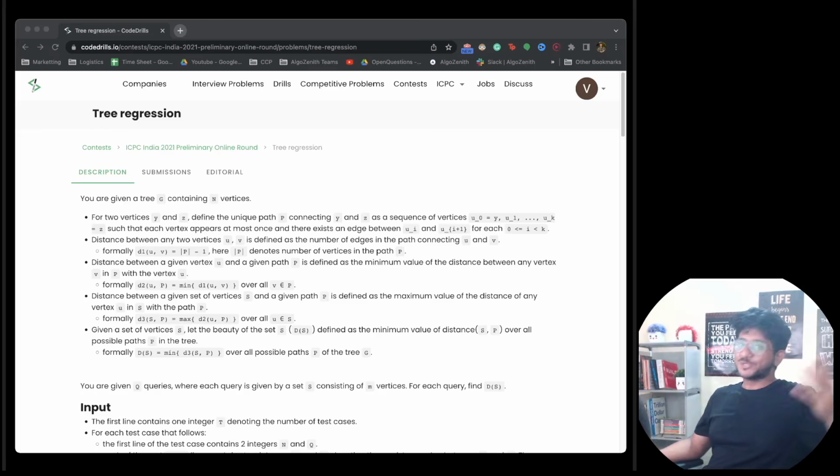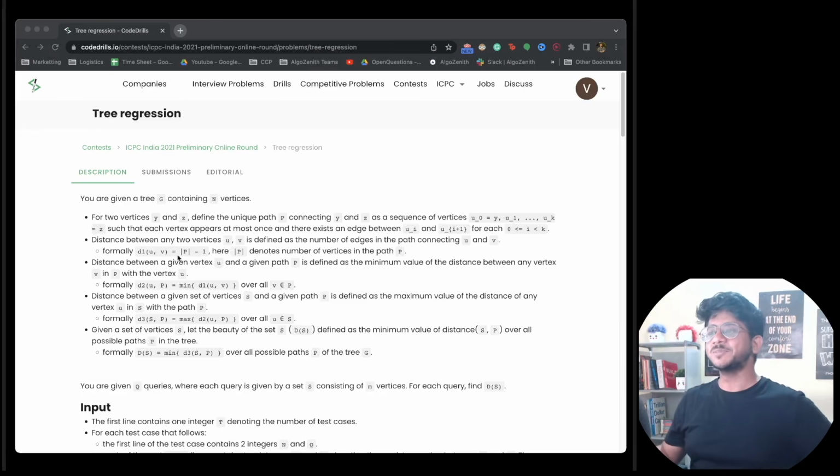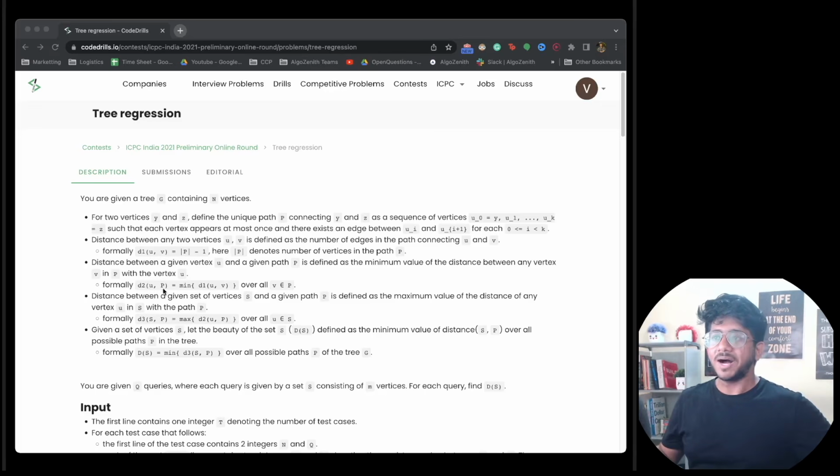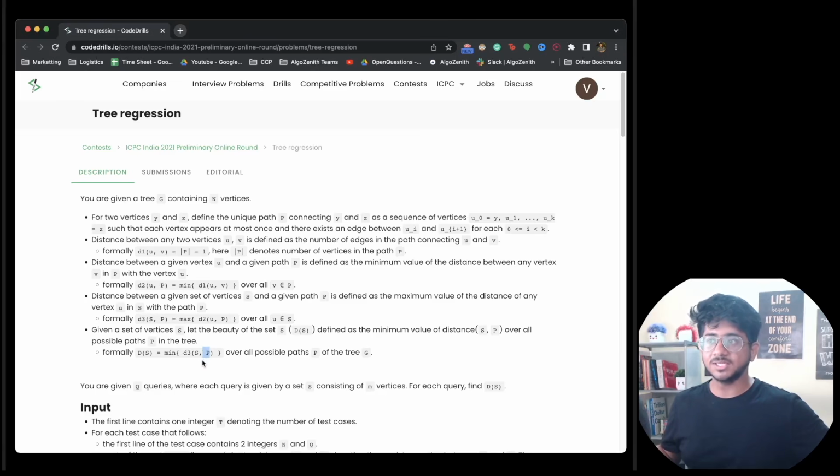So I'm assuming that you're already a good coder. For this particular part, the question is that for a pair, we have the distance as the distance between the two. For a path to a node, it's the shortest path, the closest node distance from the node. For a set of nodes to a path, you have to find the maximum, so the node that has the maximum distance from the path is the one you have to find. Okay, and that is the max being used over here. What we need to do is, for a given set of nodes, choose over any particular path such that the maximum distant node in the set is least distant.